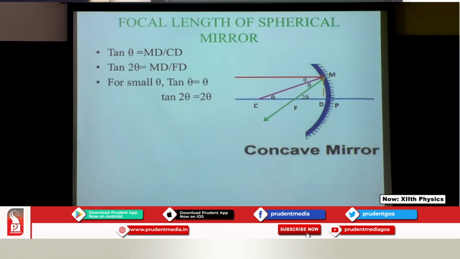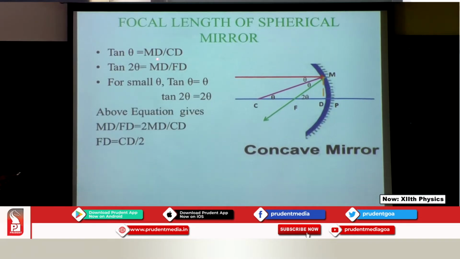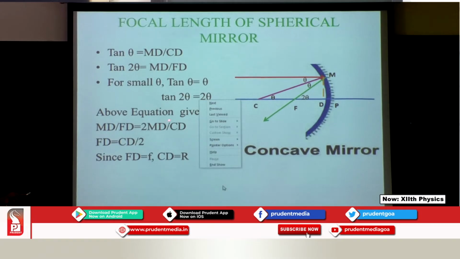Now we can have a simplification: for a small angle theta, tan of theta is theta, and tan of 2 theta is 2 theta. So let's substitute this in the above equation. In place of theta I can substitute whatever I have got. So ultimately this is what we are going to get: MD upon FD equals twice of MD upon CD. So I can cancel out MD from the numerator.